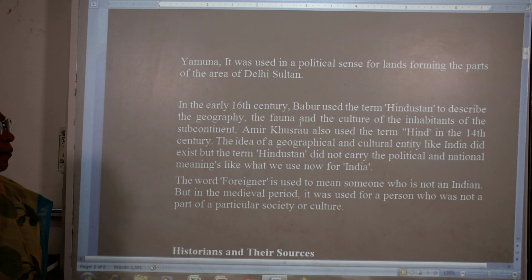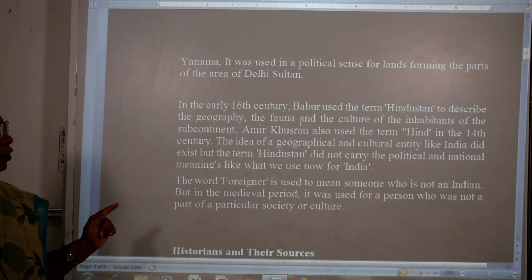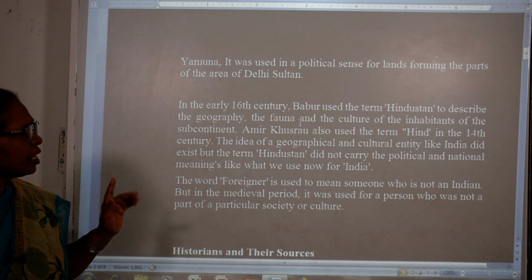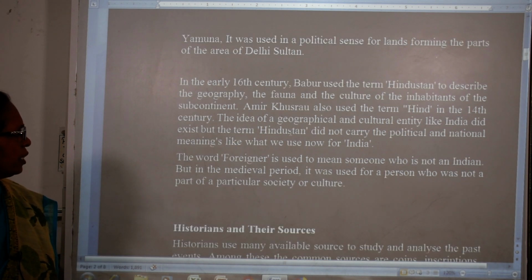At the same time Amir Khusro also used the term Hind in the 14th century.